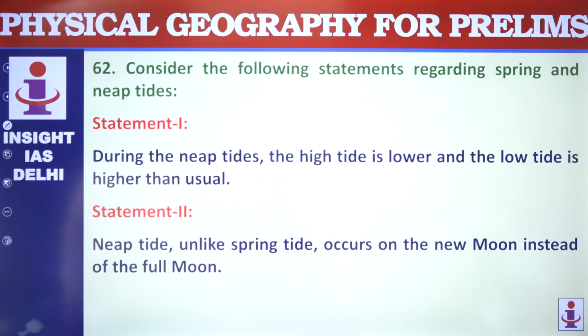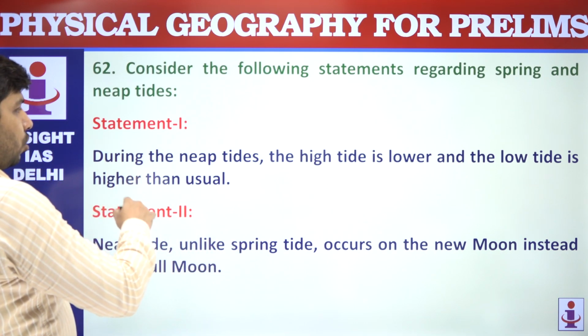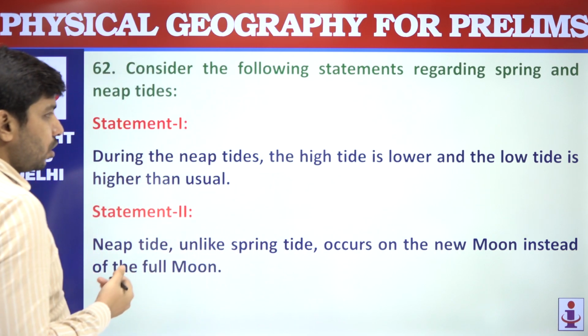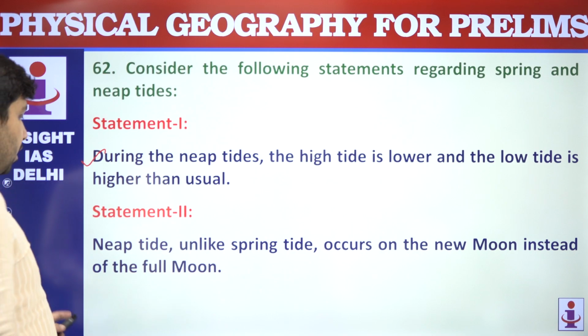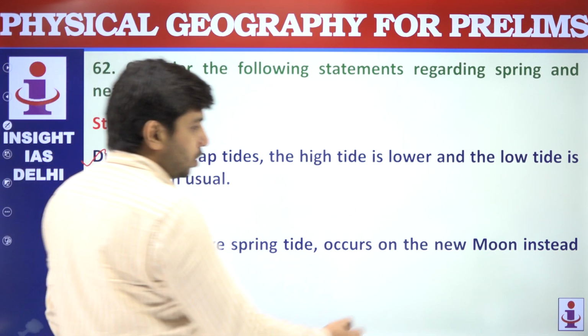Next we have a question on spring and neap tides. During the neap tide, the high tide is lower and the low tide is higher than usual. This is correct. Neap tide, unlike spring tide, occurs on the new moon.